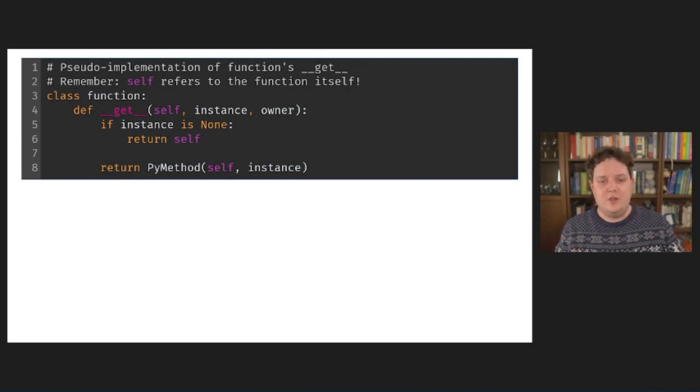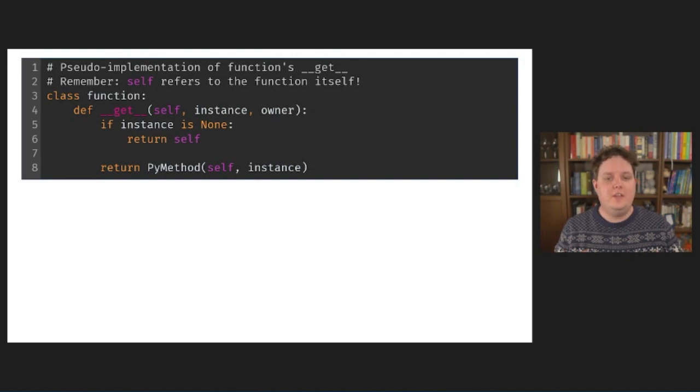If we access the function on an instance, that instance will be passed as the argument for the instance parameter, which means that we make it pass the if statement and then return something that is called a Py method. And this is the bound method we saw earlier.